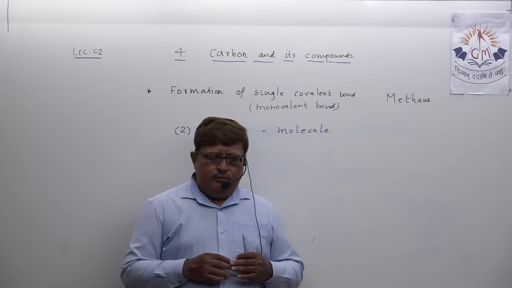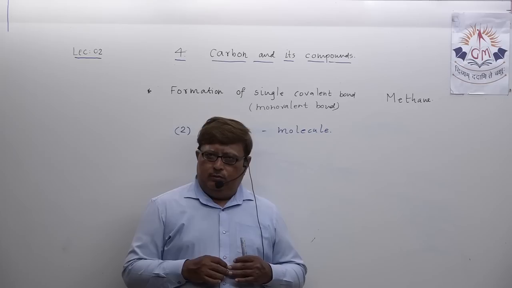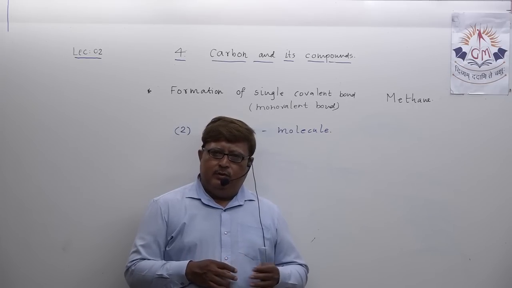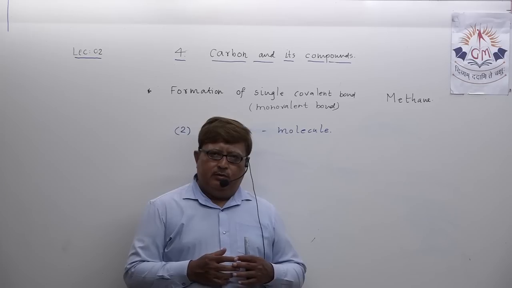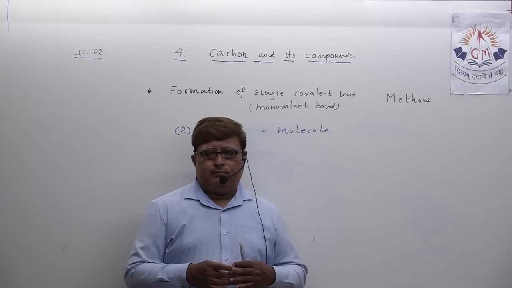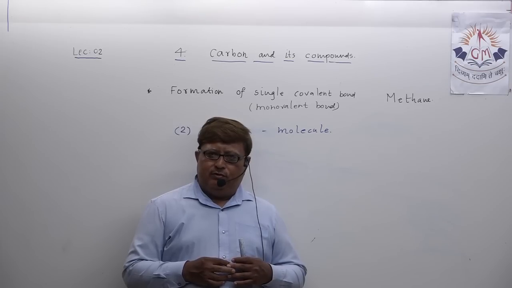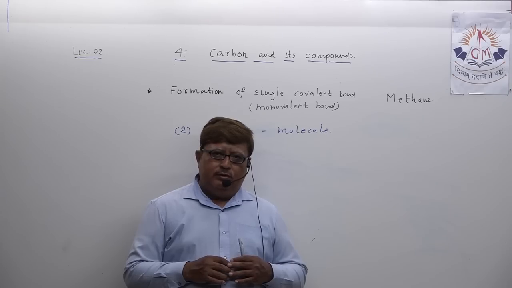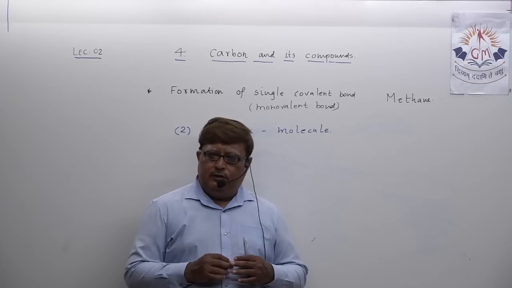As you all know, the atomic number of chlorine, you might be knowing or might have remembered from the previous standard, where you learned something about valences. The atomic number of chlorine is 17, as you know.